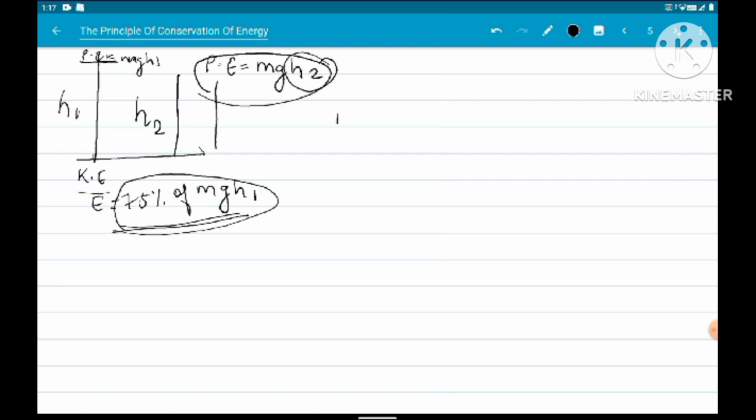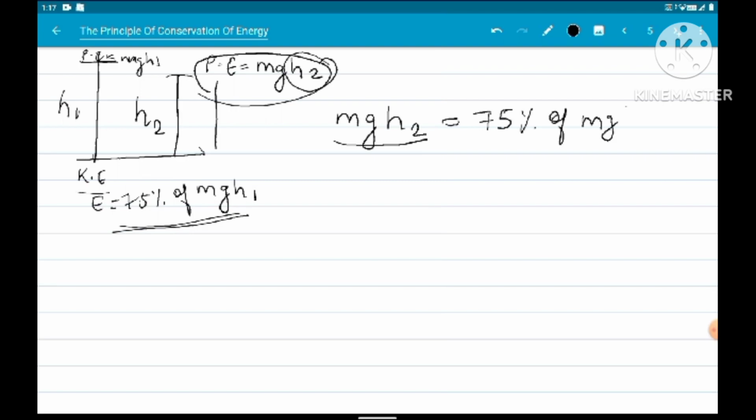So equating these two, mgh2, this is the potential energy that the ball is having when it rebounds and reaches a height h2, and this is equal to the final energy that we calculated, that is 75% of mgh1. This m will get cancelled, g also.